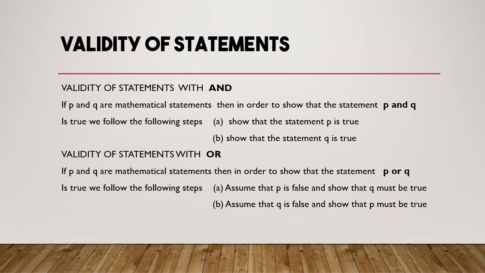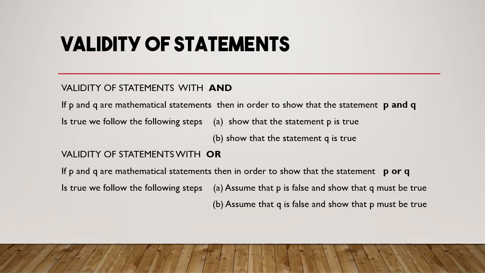Now we will discuss the criteria for checking the validity of a statement with or. If P and Q are mathematical statements, then in order to show that the statement P or Q is true, we follow the following steps.